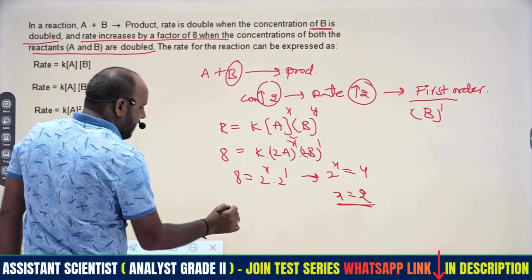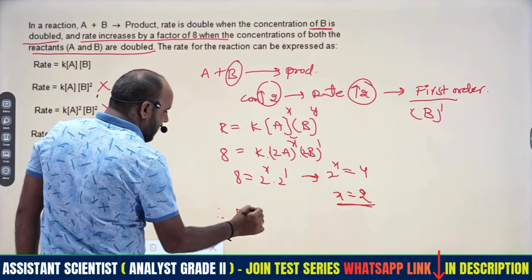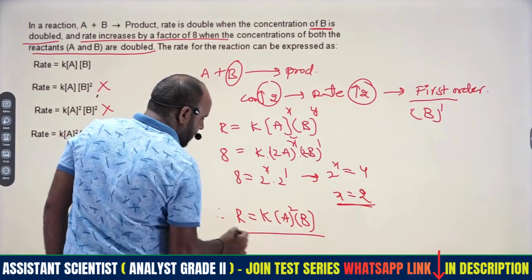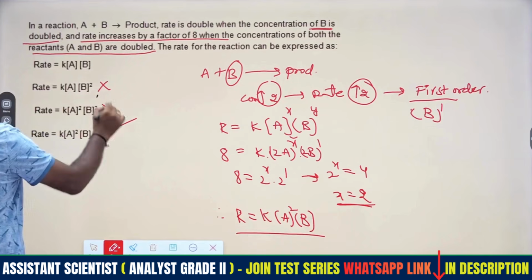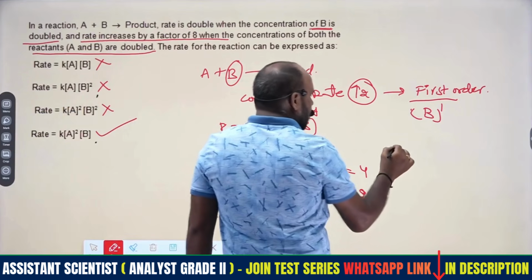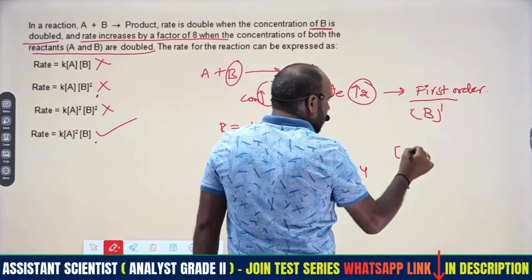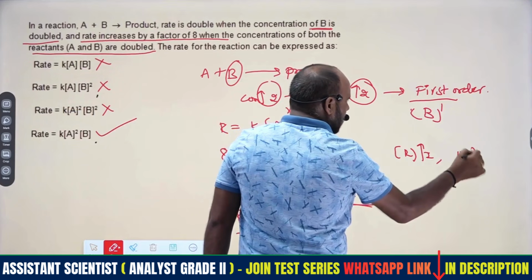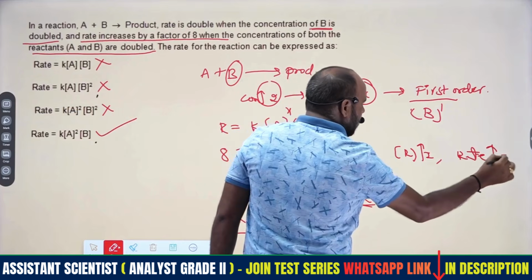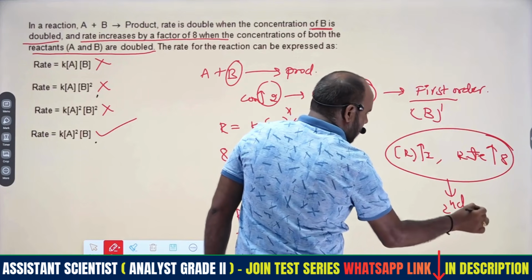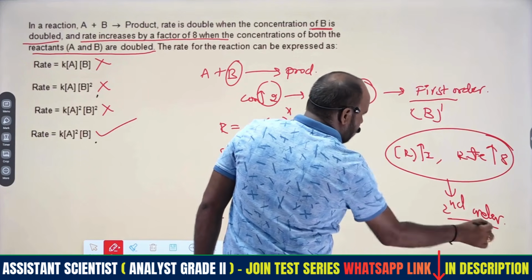Therefore the rate is the rate constant into A power 2 and B. This is the answer, right? So the fourth one is also neglected because A follows first order. Or else, if the reactant concentration increases 2 times, the rate increases 8 times. Therefore this condition is applicable for second order kinetics, right?